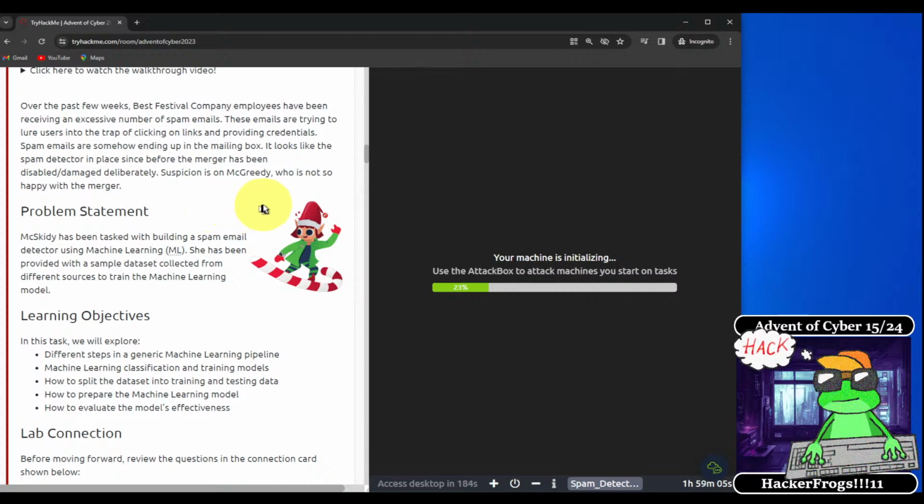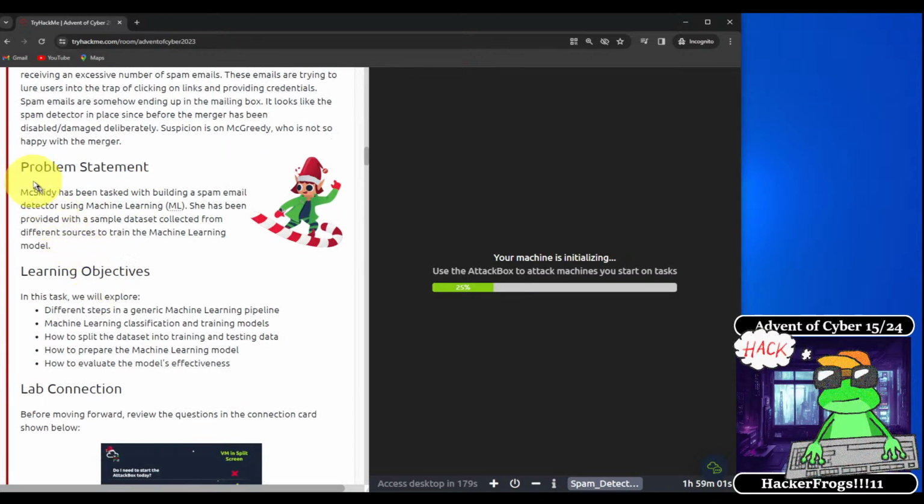Suspicion is on McCready, who is not so happy with the merger. So the problem here is McSkitty has been tasked with building a spam email detector using machine learning, or ML. She has been provided with a sample dataset collected from different sources to train the machine learning model.